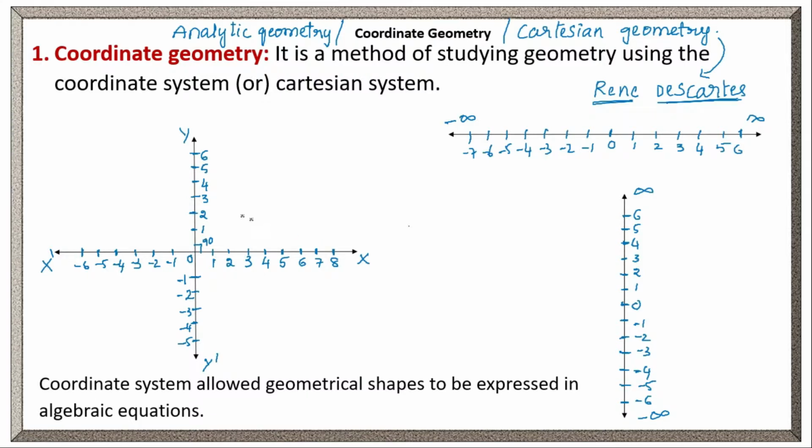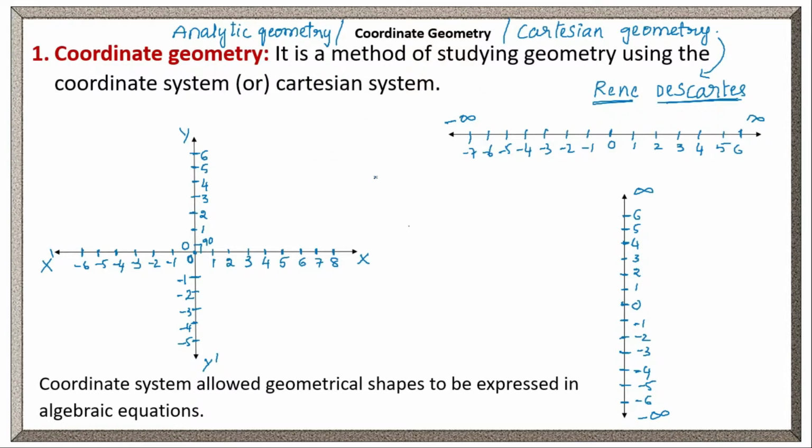Here in the coordinate system, what do we do? We take a horizontal line and a vertical line, perpendicular to each other. Where the two lines meet, that point we take as the origin. Here we will denote this point as O. The horizontal line is called the x-axis, and the vertical line is called the y-axis. The angle between the x-axis and y-axis is 90 degrees. That is the reason we call this Cartesian system a rectangular coordinate system. Clear? Now, what we have discussed about coordinate geometry is that it is a method of studying geometry using a coordinate system.